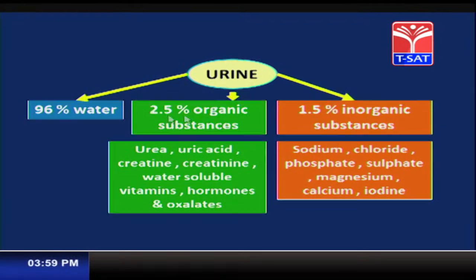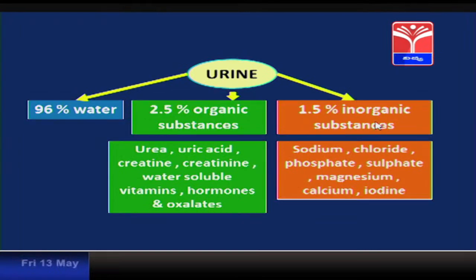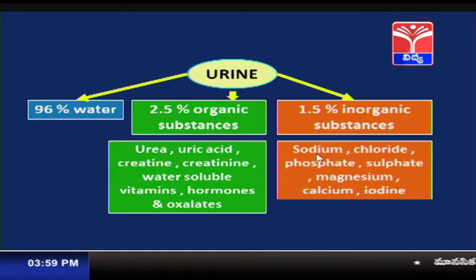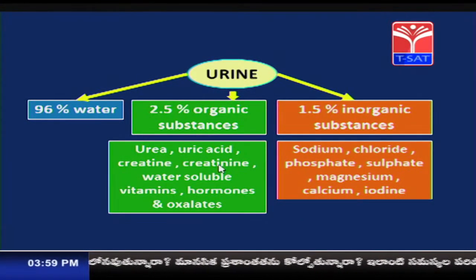The inorganic substances include sodium, chloride, phosphate, sulfate, magnesium, calcium, iodine. These are the components present in the urine.